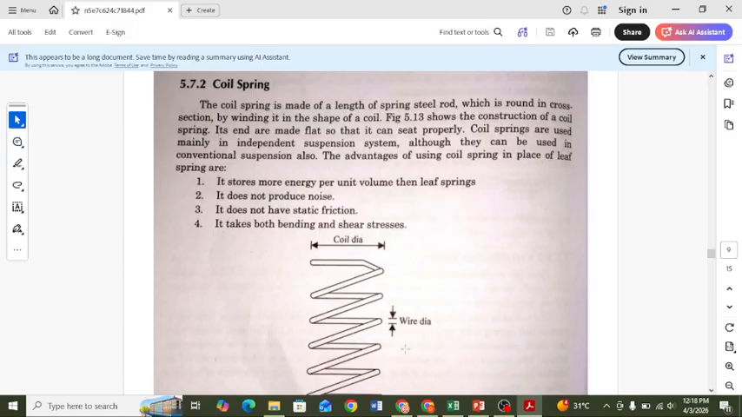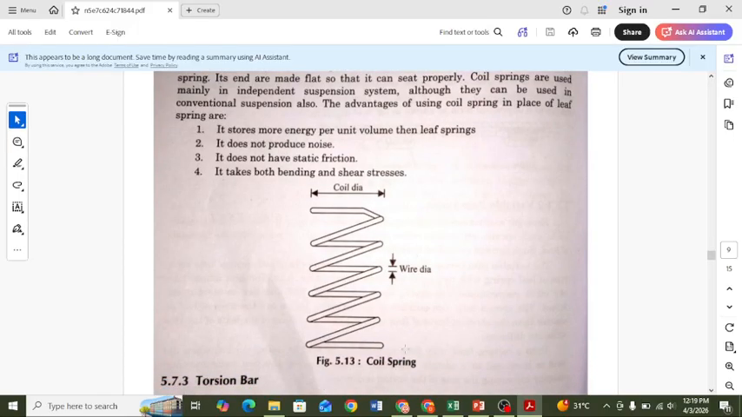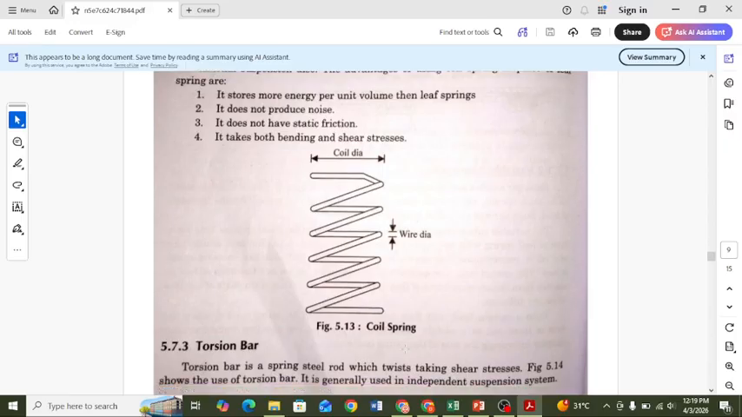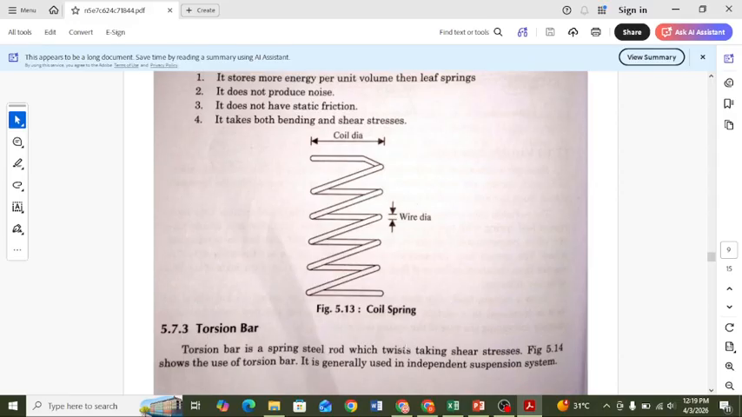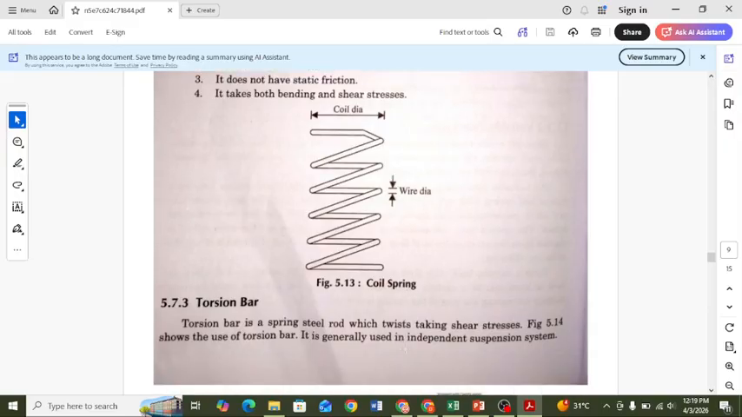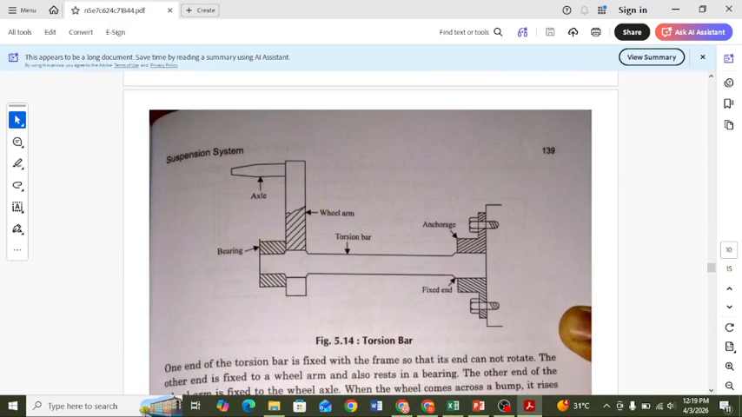The advantages of using a coil spring in place of the leaf spring are that it stores more energy per unit volume than the leaf spring. It does not produce noise, and does not have static noise. It has both bending and shear stress. Next is the torsion bar.